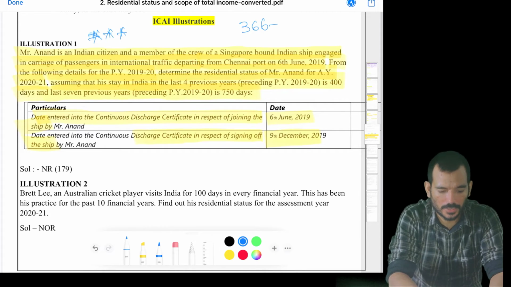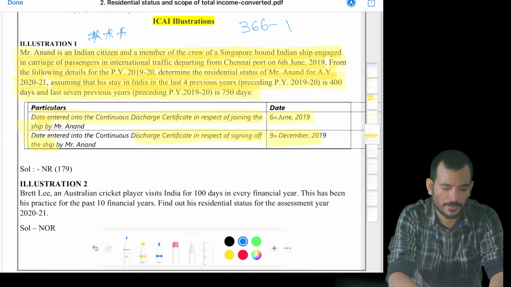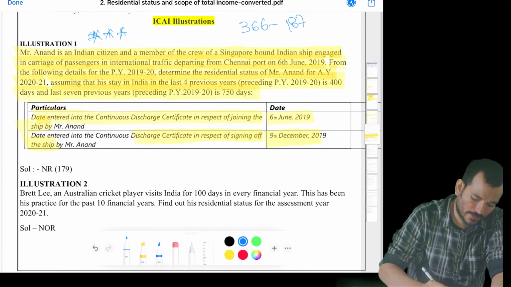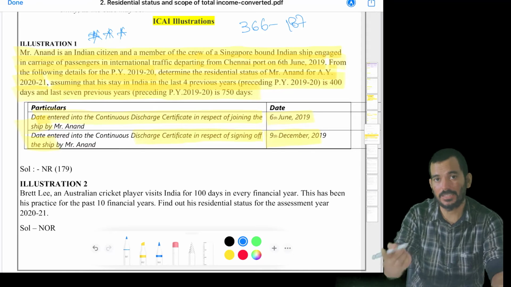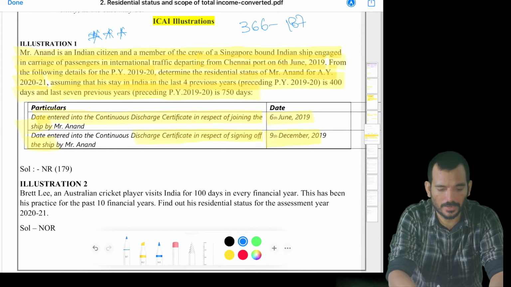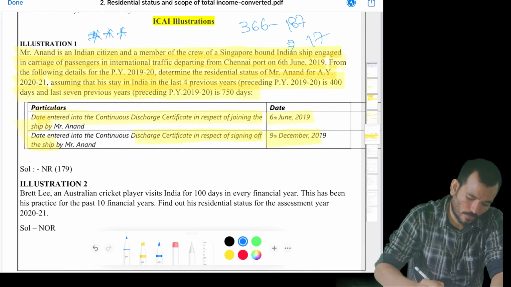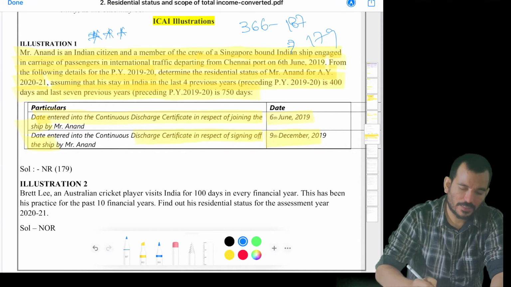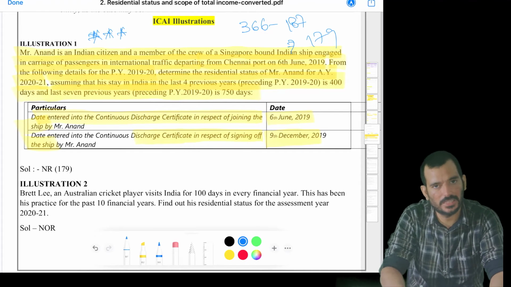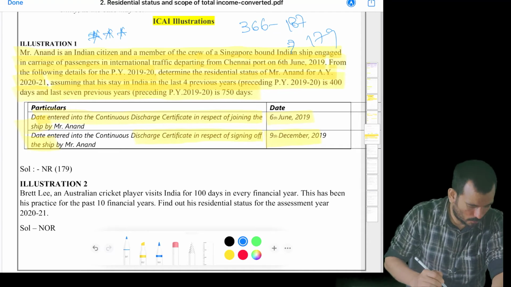July 31, August 31, September, October, November, December, don't make this mistake. December also 9 days, 180 days plus 9 days. 187 days is away from India. So 366 minus 187 will give 179 days, which means that for that relevant previous year he is in India for only 179 days. But is that our answer? No, that is not our answer.